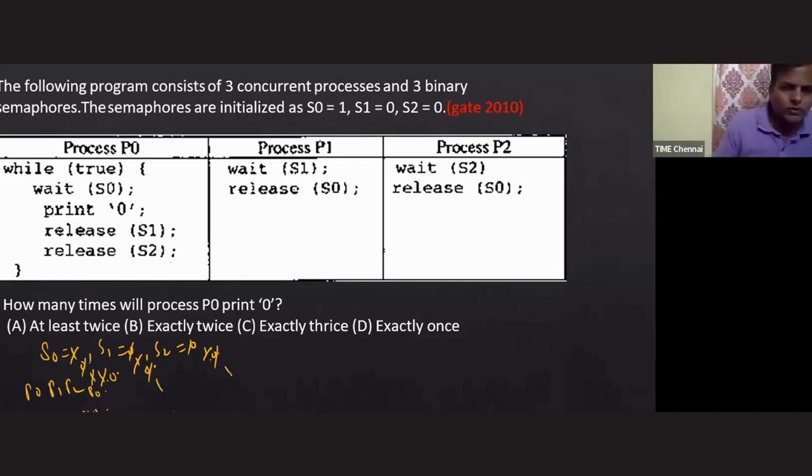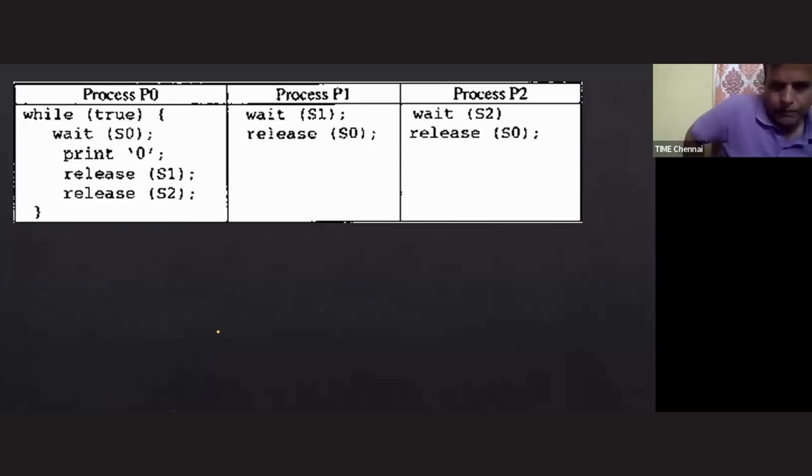The answer is no. So this is the difference in the context of synchronization: writing code under the while one and not writing the code under the while one. If you are writing any code under the while one, it means you are executing that code again and again. Here there is no while one, so processes P1 and P2 will execute only one time. They will not execute multiple times. So in this order, I'm getting exactly 2 as the answer. But if I follow some other order, let's see how it is. What is the other order, sir? We'll see this one.